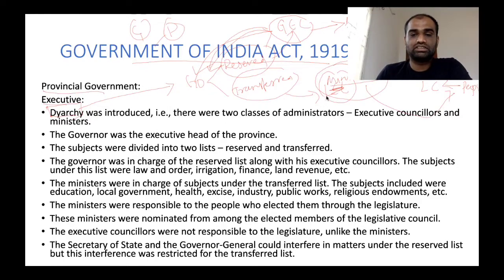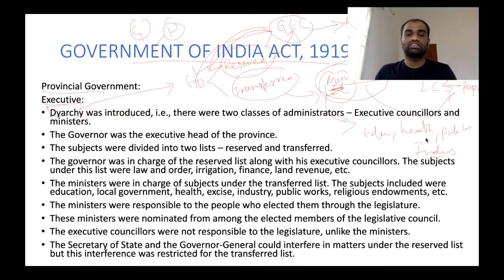But these ministers are responsible to people, so they were given subjects like education, health, public works, industries. So these things are for developmental purpose. So the subjects that were concerned with development of Indian people, they were given to ministries. Subjects which are important for revenue of British government, they were given to executive council.